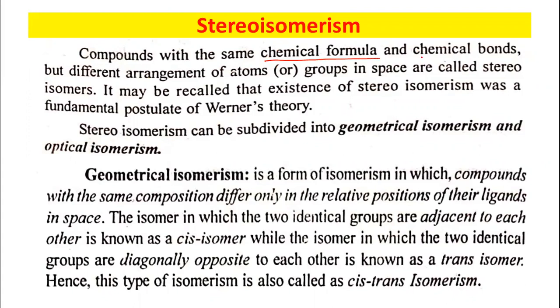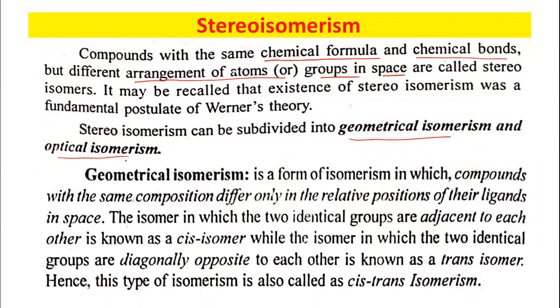Now here, the chemical bonds are also the same. But a different arrangement of atoms or groups in space, they are called stereoisomers. Stereoisomerism can be divided into geometrical isomerism and optical isomerism.